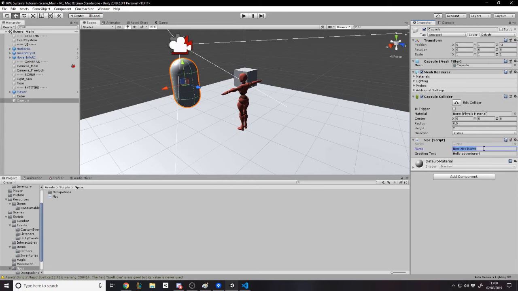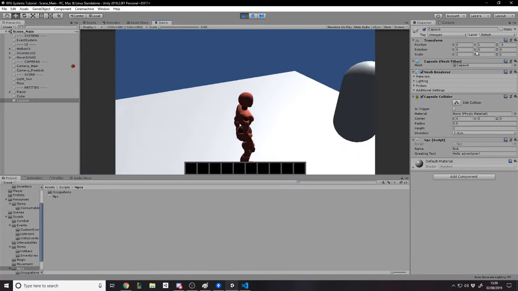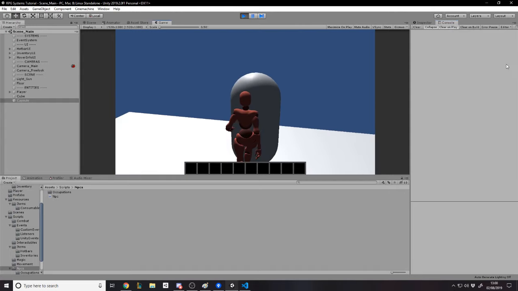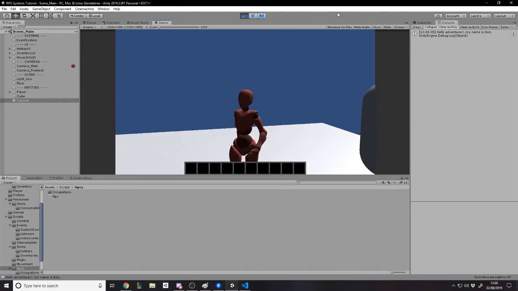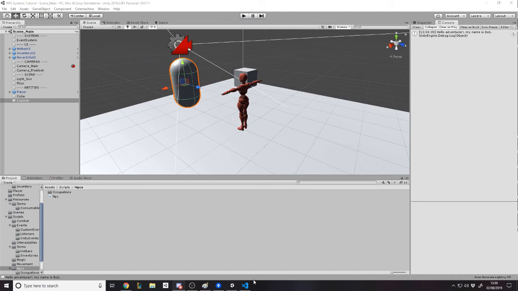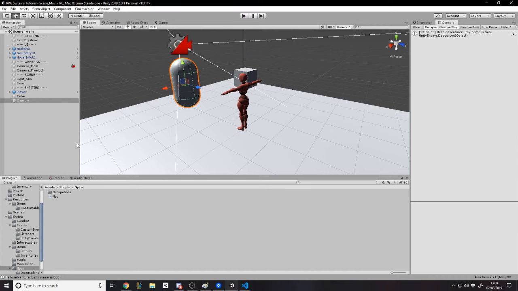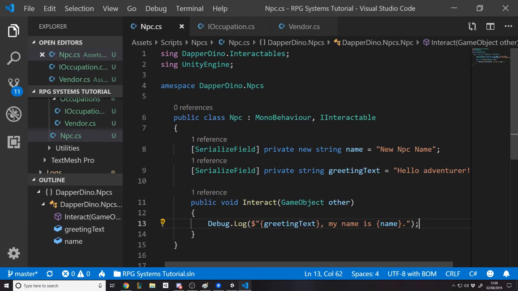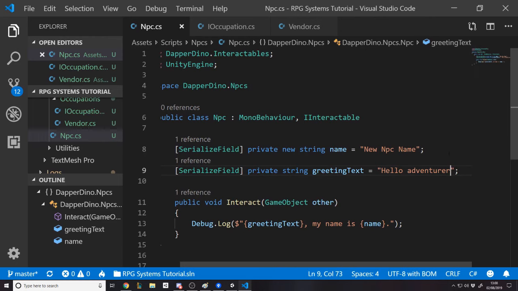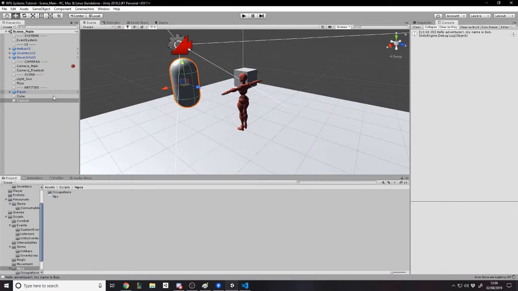He's an NPC. New NPC name, Bob. Save. I'll rename it in the hierarchy in a second, but essentially we've got Bob, and when we interact with Bob, "Hello adventurer, my name is Bob." I guess if I put an exclamation mark there, it doesn't matter, that's just some random text I put in. We are going to display it differently.